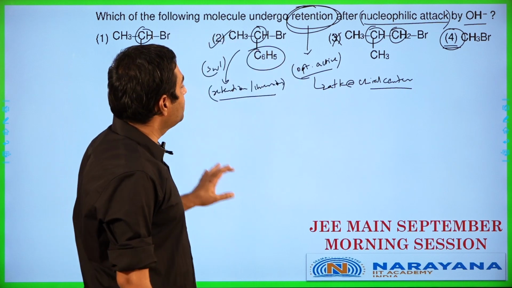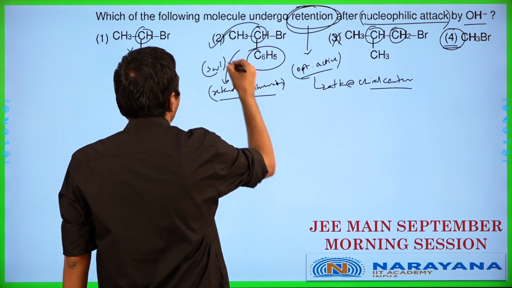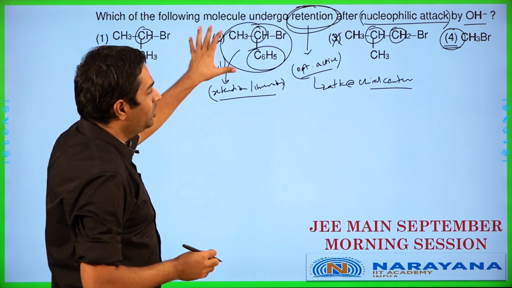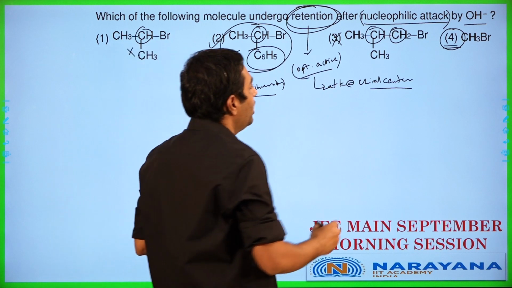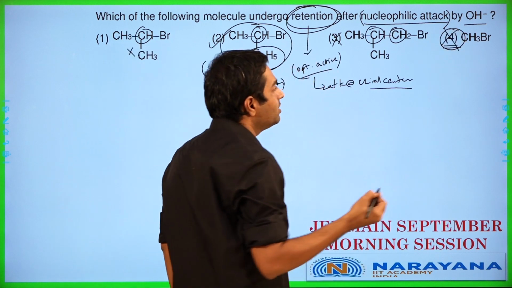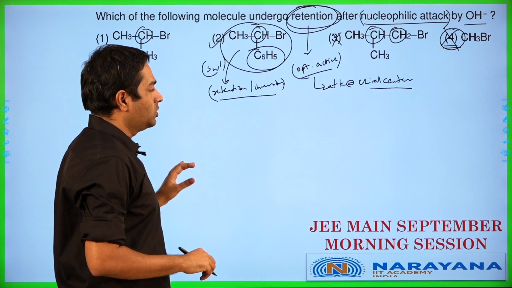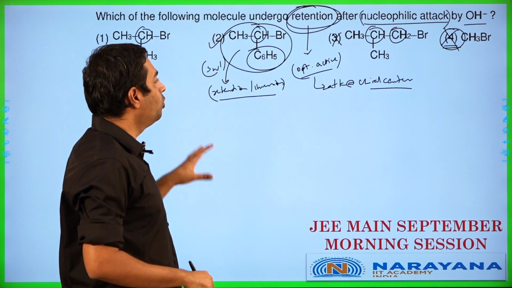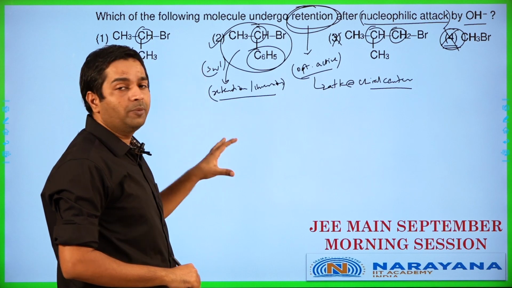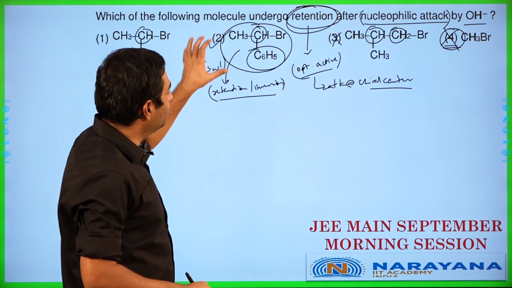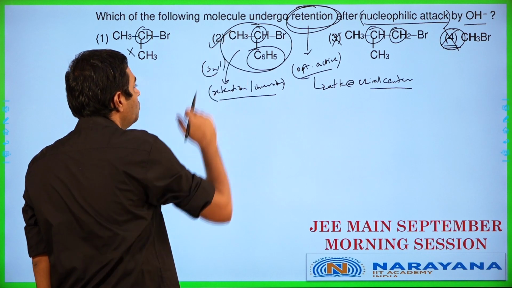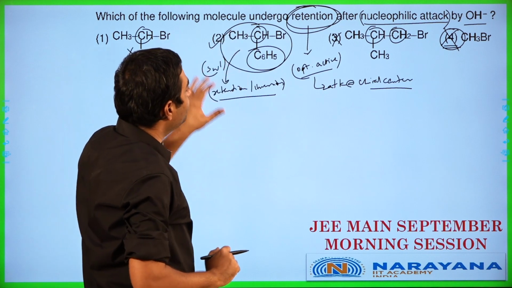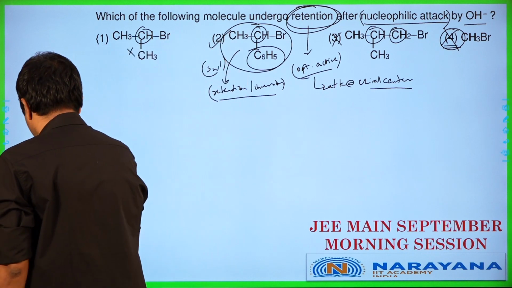But among the options which are given to us, this is the only chiral option available, which means this has to be the answer applicable here. But you are not going to be having any of the options here having any chiral center, so none of the other options are going to be possible. But even in this case, you are going to be having retention and inversion both being possible. So this is also going to be something which is going to be an ambiguous part over here. There is probably an error in option 2 over here, but according to what is given, this is the best answer applicable. Let's get to the next one.